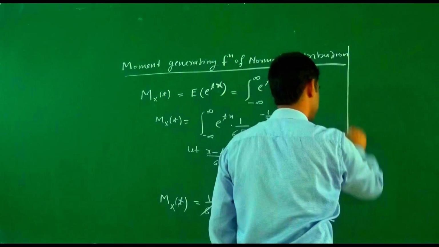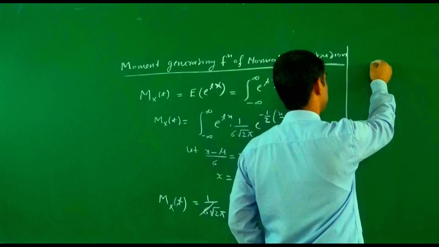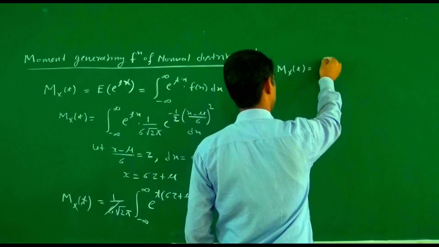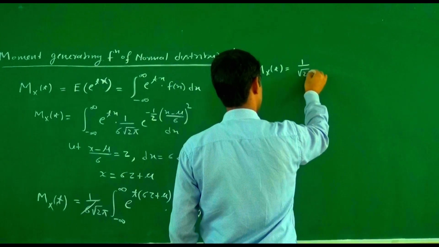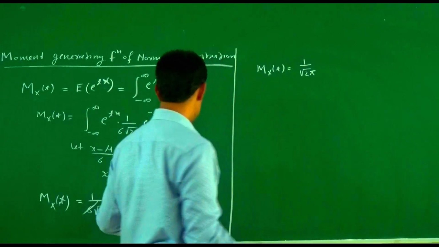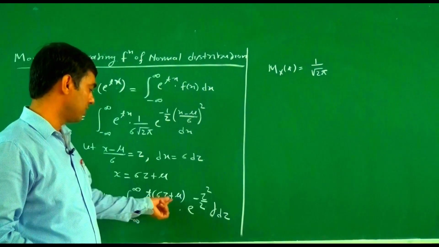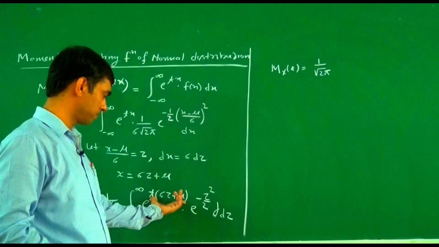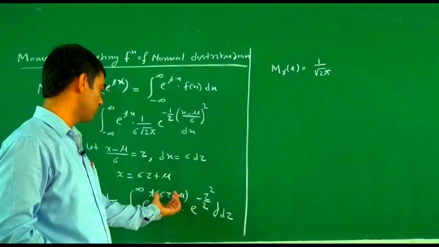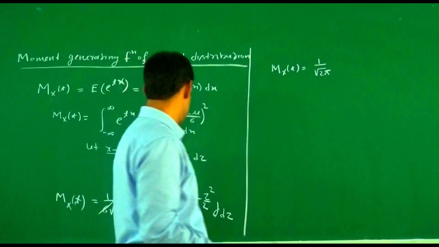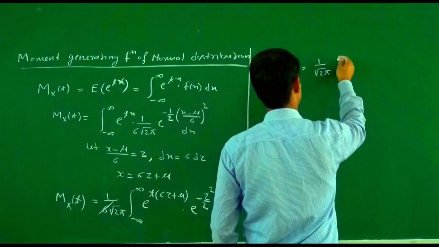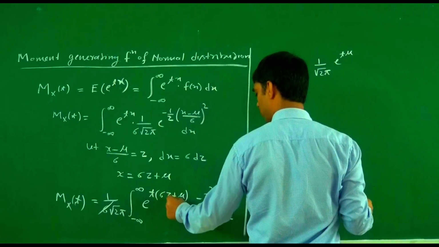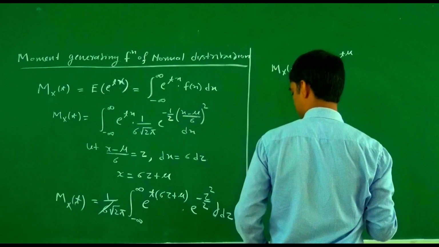M_X(t) will become 1 upon root 2 pi times, if we closely observe, e to the power t mu is free from the variable z. So e to the power t mu comes outside, because e to the power t mu times e to the power t sigma z, here we write.